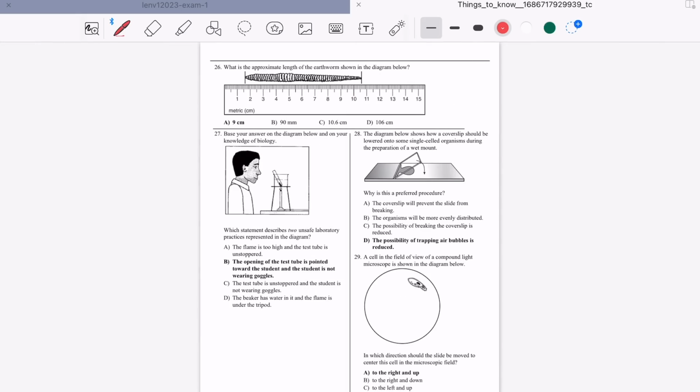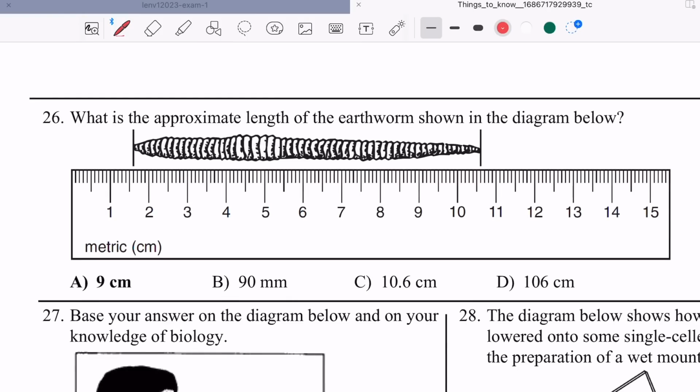Okay, but of course the Regents isn't fair. Of course they're going to give you something not starting at the beginning of the ruler. Are you going to start from here and say 1, 2, 3, 4? No, you're not. You're not going to do that. You're going to start with what you're given. Okay?